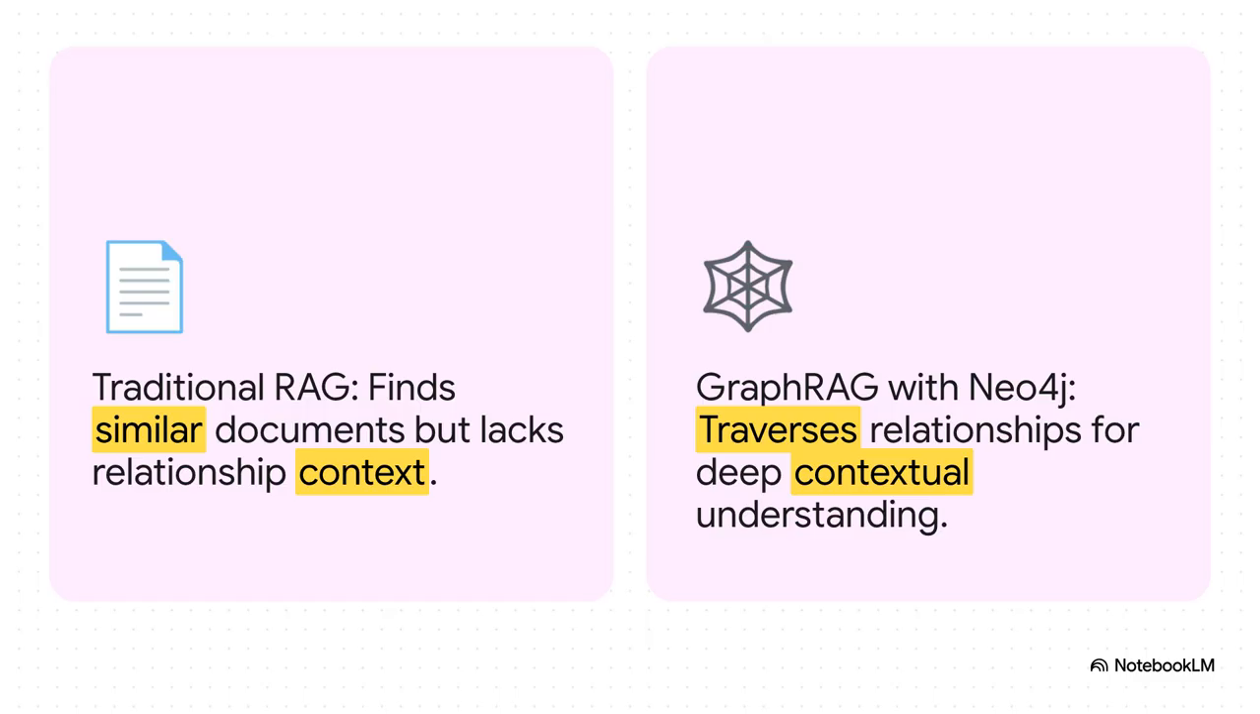Traditional RAG, that's retrieval augmented generation, it's kind of like a librarian who can find you a bunch of books that contain similar words. It's useful, but it doesn't really understand the story inside the books. Now, GraphRAG, powered by a Neo4j Knowledge Graph, that's like a librarian who has read every single book and understands how all the characters, places, and events are interconnected across the entire library. It can follow those relationships to give you incredibly deep, contextual answers.